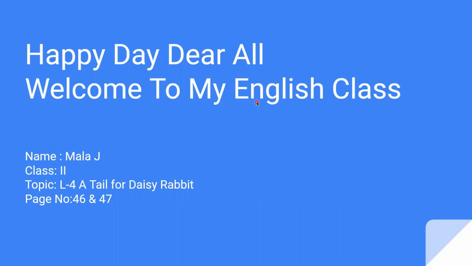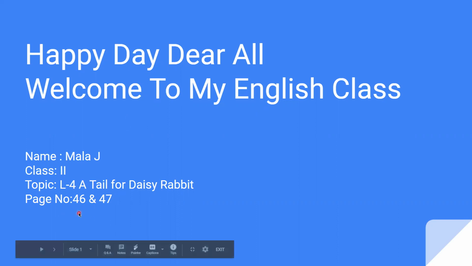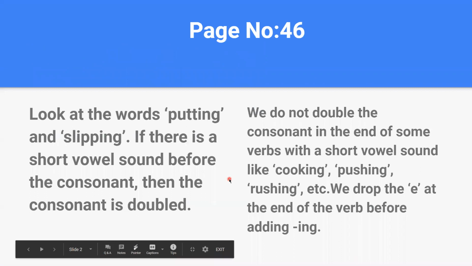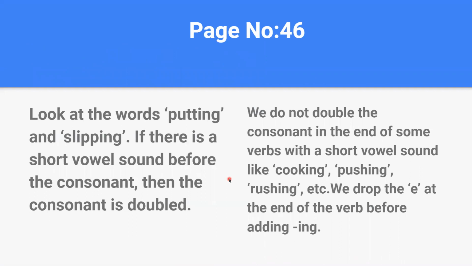In the previous class, we solved the exercises of lesson number 4, A Tale for Daisy Rabbit, pages 44 and 45. And in today's class, we are going to solve the exercises from pages 46 and 47. We saw in the previous class about present continuous tense, the table we saw, and you were also asked to practice. So now here on page number 46, look at the words putting and slipping.